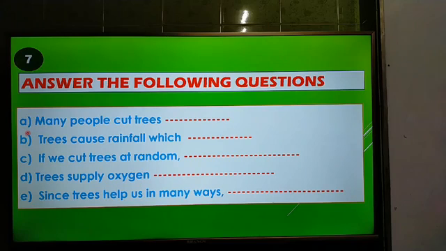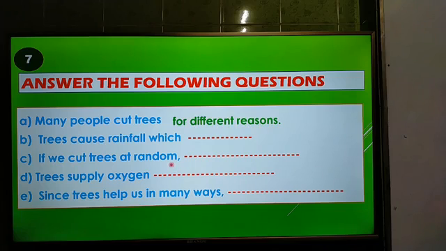Here the incomplete sentences are: A, many people cut trees dash. Number B, trees cause rainfall which. Number C, if we cut trees at random. Number D, trees supply oxygen. Number E, since trees help us in many ways. So dear students, I am going to give you the answers and discuss them.